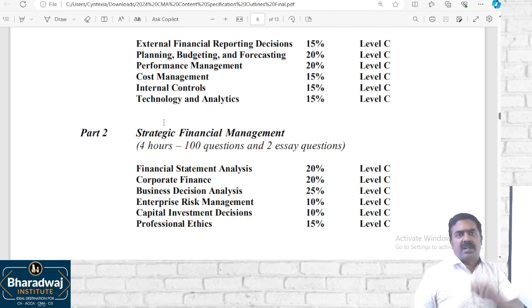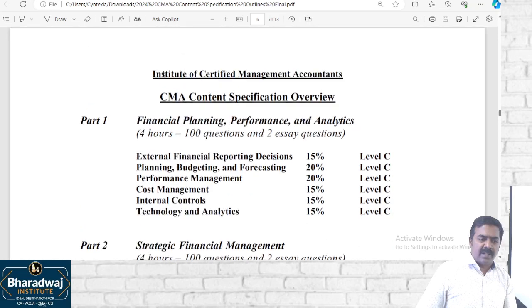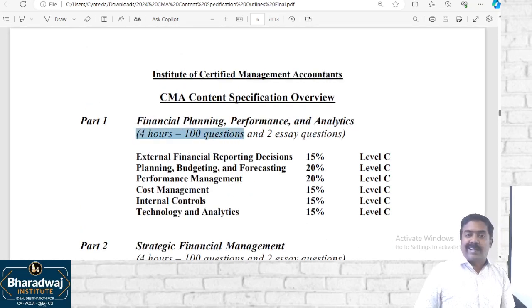So application knowledge is required. You should not think, sir, 100 multiple choice questions, I can crack it easily. It is not so. I'll also share some of the multiple choice questions that are tested. They will give you big data, and you work out profit or loss. Profit or loss is one multiple choice question. For that you have to do the working and give the answer.